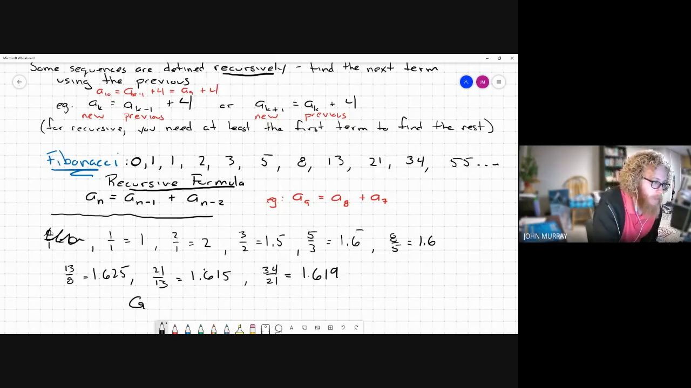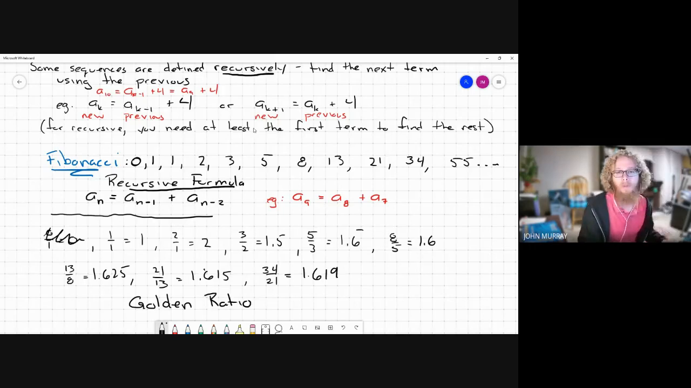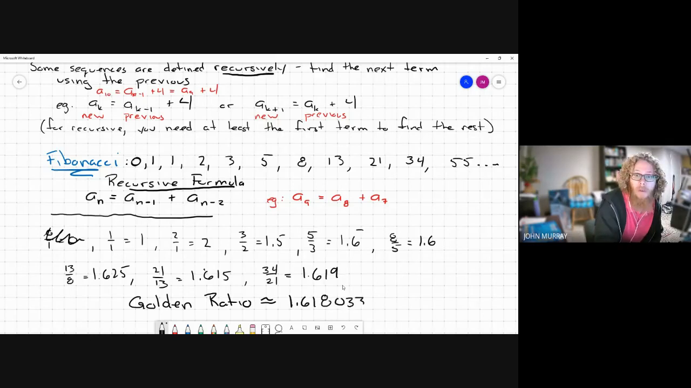What we call that is the golden ratio. And let me get the exact value. Okay, so we were pretty close here. The golden ratio is approximately 1.61803398875. This number appears a lot in just everyday nature.